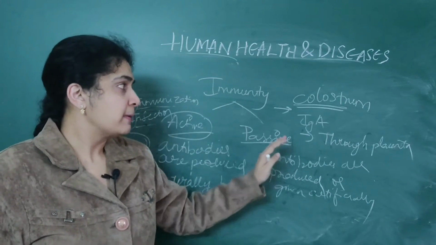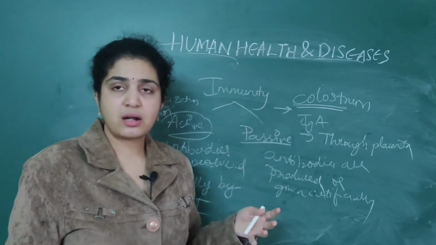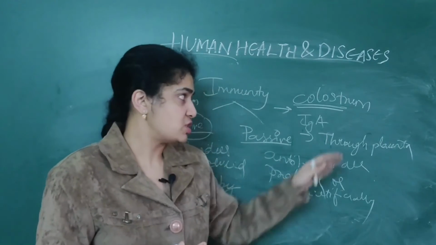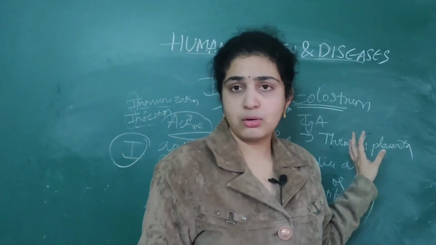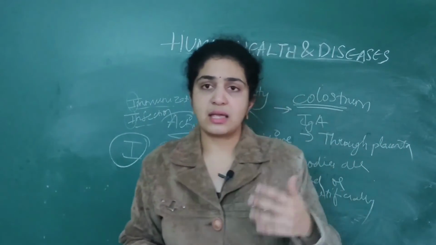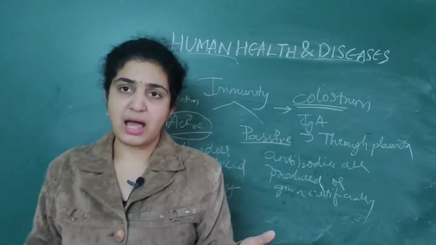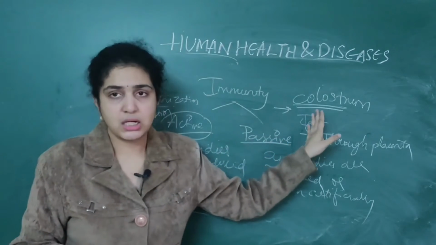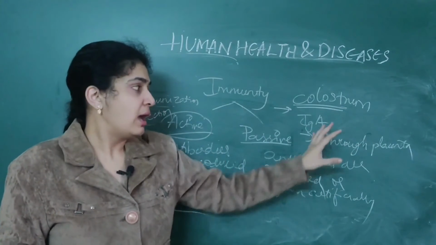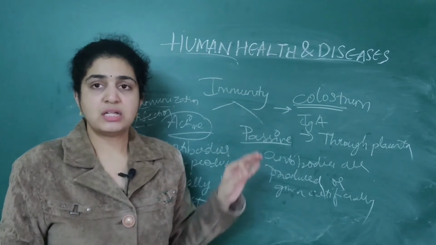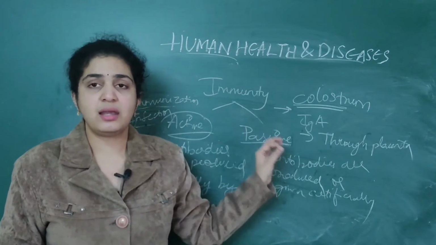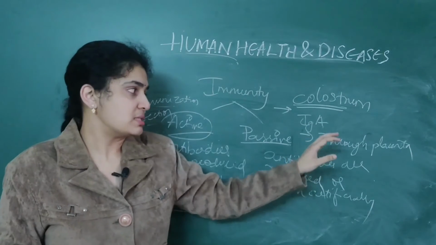Passive immunity is when antibodies are given artificially, like through the colostrum of the milk. Colostrum is a yellowish colored fluid that is secreted during the initial days of lactation. The colostrum is transferred from mother to fetus. In this colostrum, basically only IgA antibodies are present.